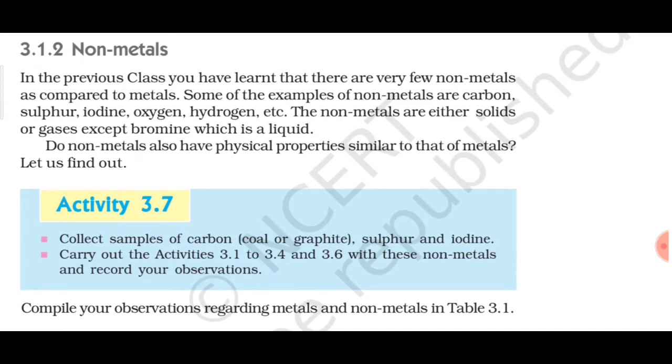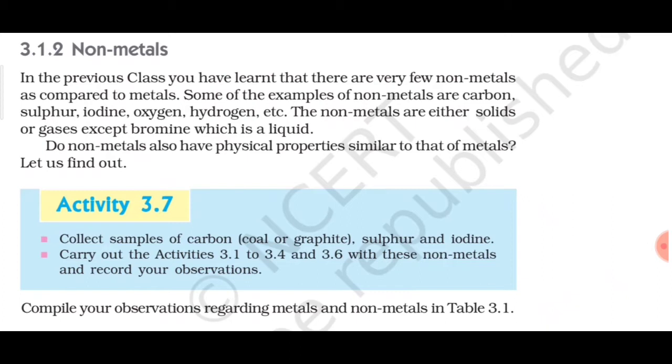In that periodic table it is very clearly shown with the help of different colors about metals and non-metals. When you see it, you will easily be able to find that non-metals are very few as compared to metals. So at least just go through that periodic table, try to read the periodic table properly. Some examples of non-metals are carbon, sulfur, iodine, oxygen, hydrogen, etc. So these are the common examples.